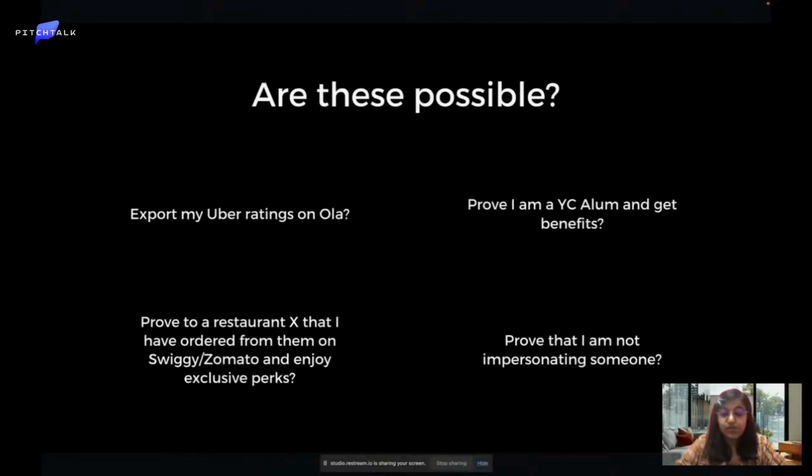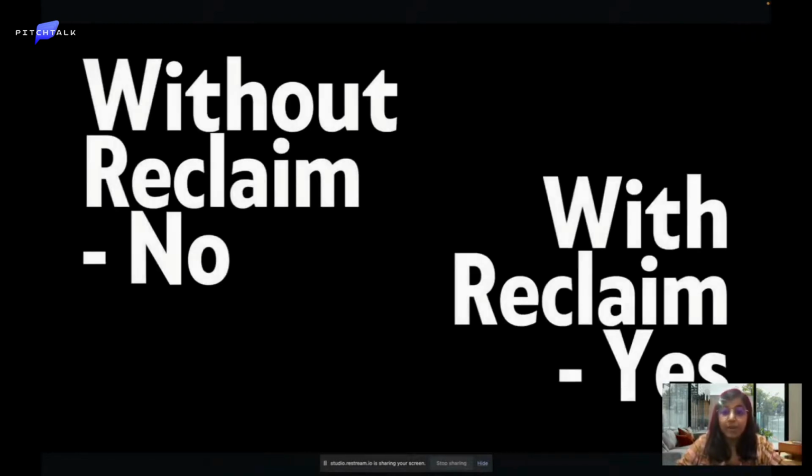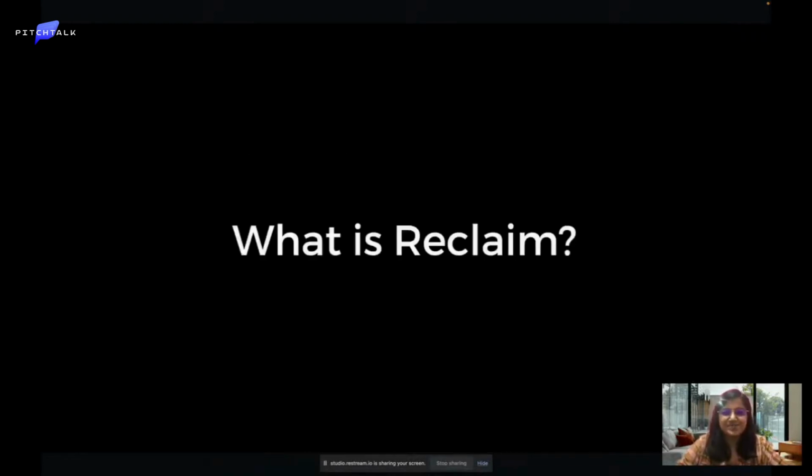So I would like to ask all of you to think: are these possible? Can you import your Uber ratings from Uber to another driving services app like Ola, or prove that you are not impersonating someone, or ask someone to verify that they are not impersonating someone? Can you verify the identity? Are these possible? Without ReClaim, no, but with ReClaim, certainly yes.